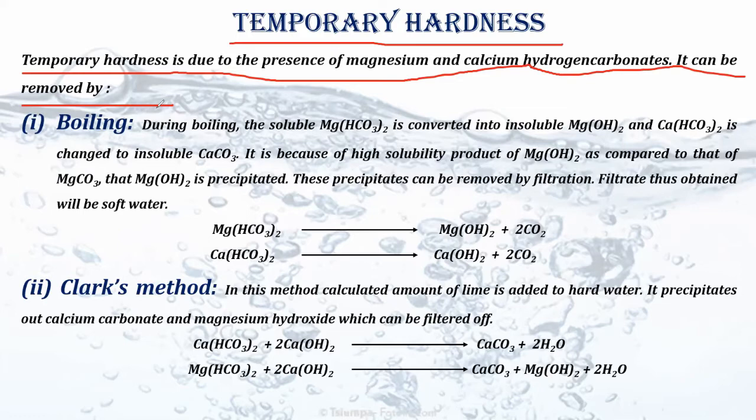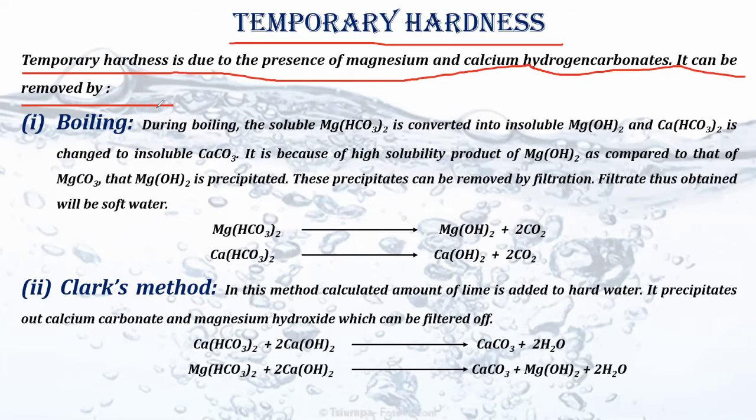Now we know that the word hardness basically comes from calcium and magnesium. So whenever hard waters are there, definitely we will imply that it is due to the presence of calcium and magnesium. But how are we going to know whether this hardness is temporary or permanent? It is quite simple. If hydrogen carbonates of calcium and magnesium are present, then it is temporary hardness.